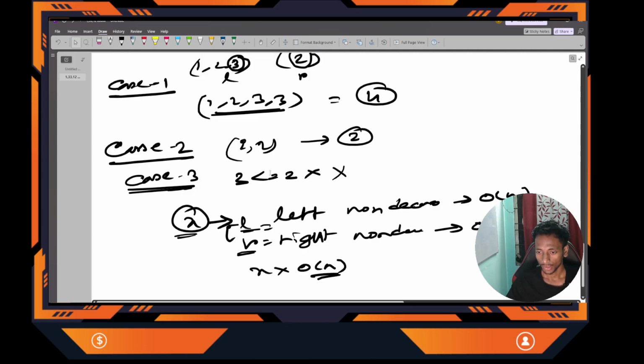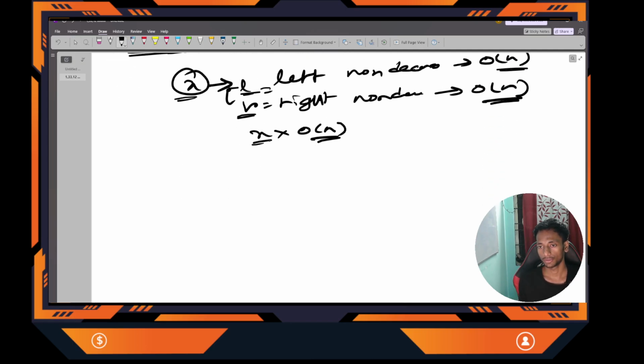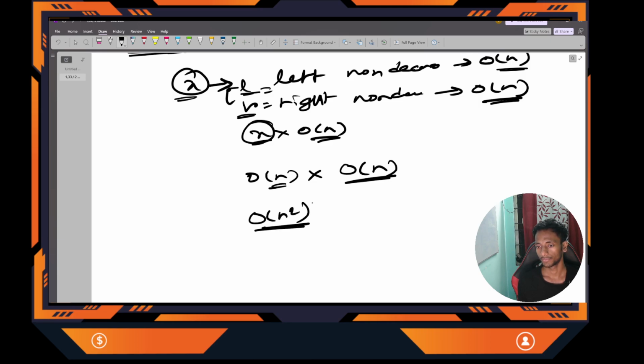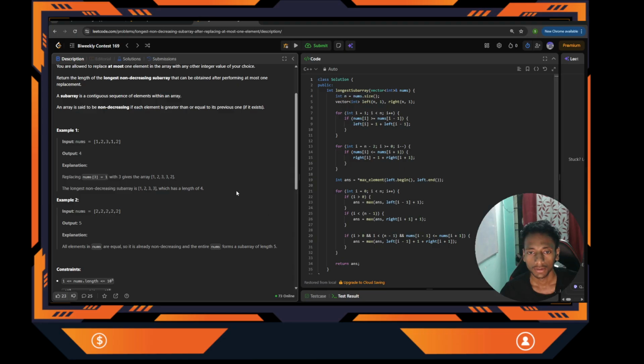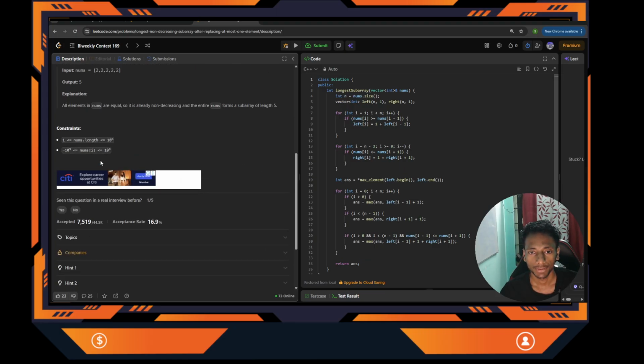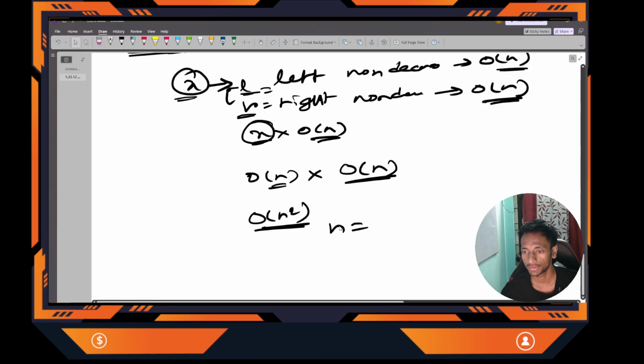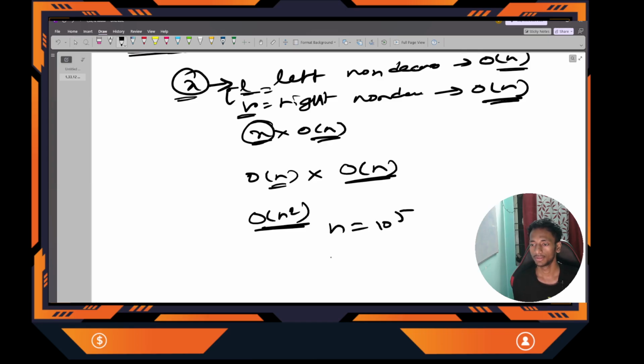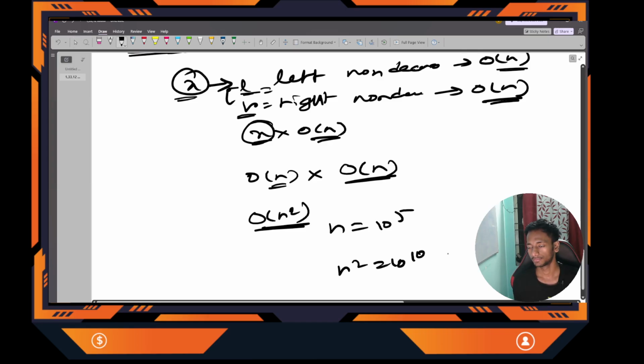In the worst case. So what is the number of possibilities of x? That is also big O of n. The number of positions for x is actually n. And for each position, I am going to iterate n times. So it will be n square. Yeah. So what is the n value, the length of the input array? Let's see. That is 10 to the power 5. So n square will be 10 to the power 10. So it is greater than 10 to the power 8, right? So it will not work.